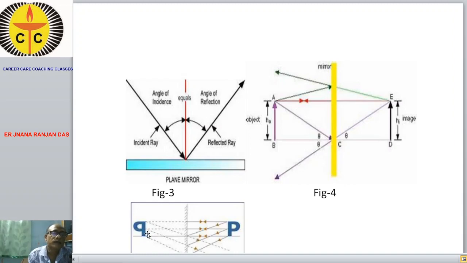Similarly, you can exhibit it experimentally. If you write a letter Q and see it through a mirror, you will see the letter laterally interchanged, and it is shown like P. You will read that as P. So this is due to lateral inversion during reflection in a plane mirror.